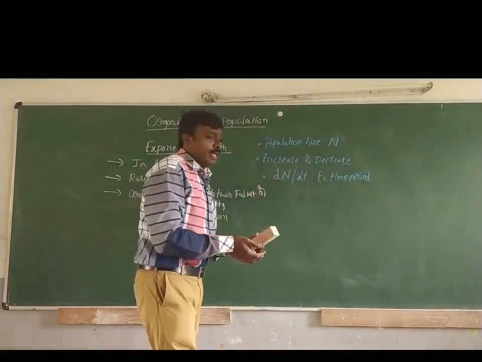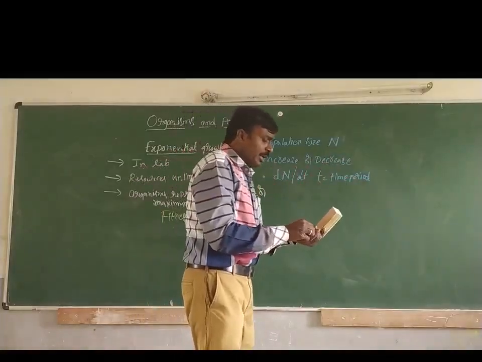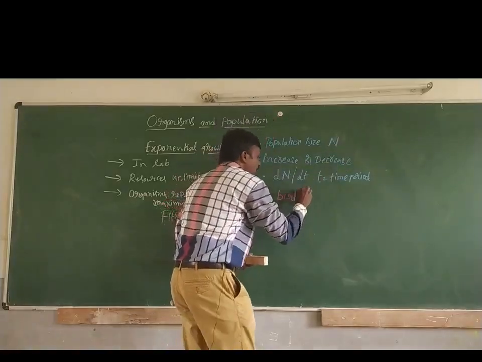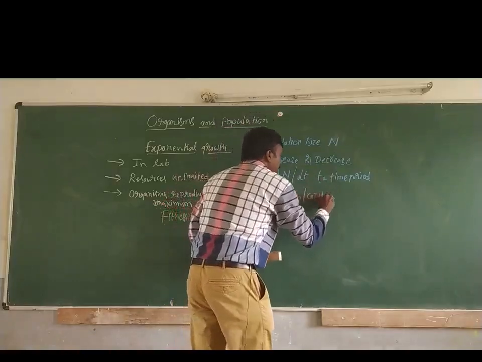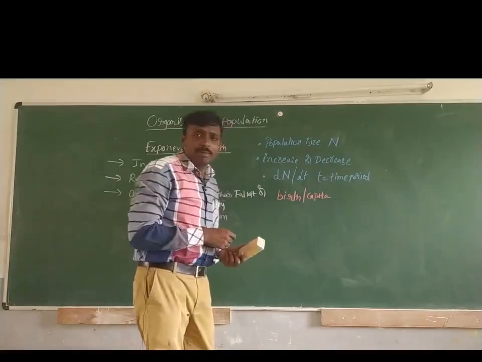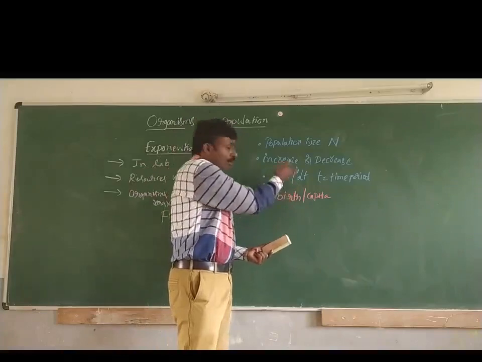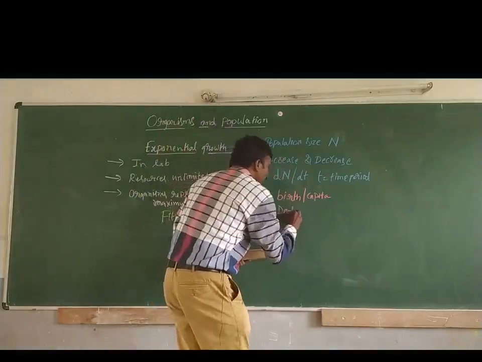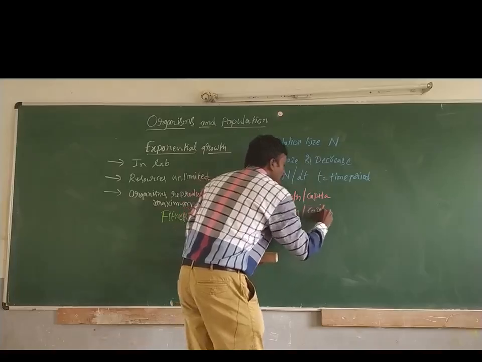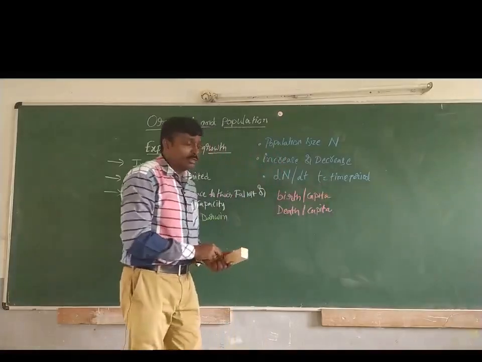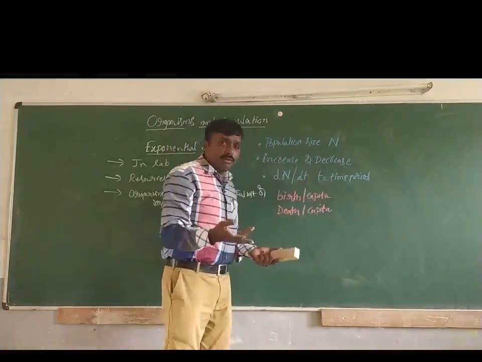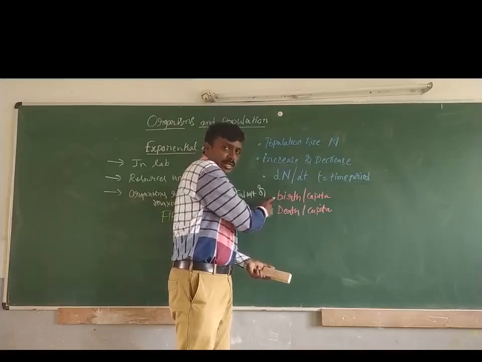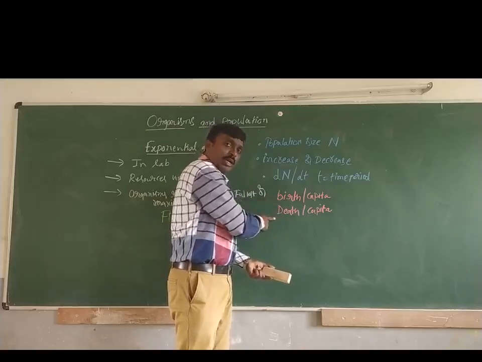Now generally we will be writing birth per capita. Why are we writing birth per capita? If birth is there, then only population size will be increasing, right? Then death per capita. Why are we writing death? Because the time period shows either increase or decrease, so we need to consider the increasing factor and also the decreasing factor.